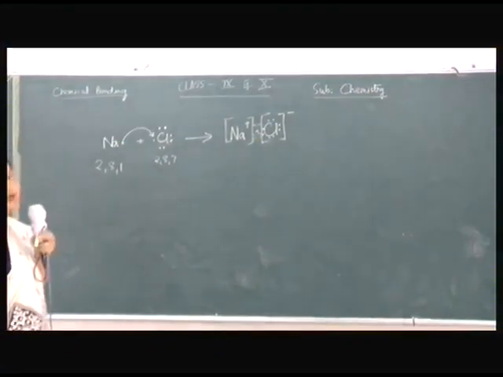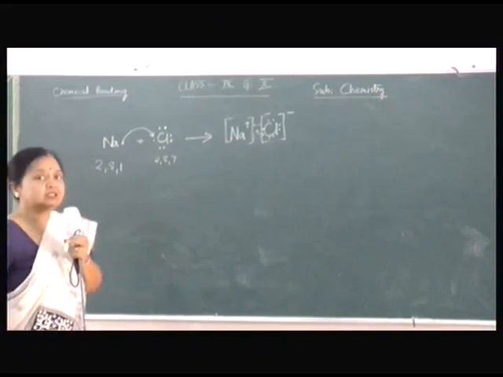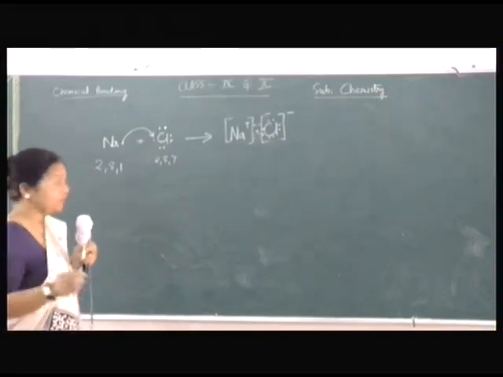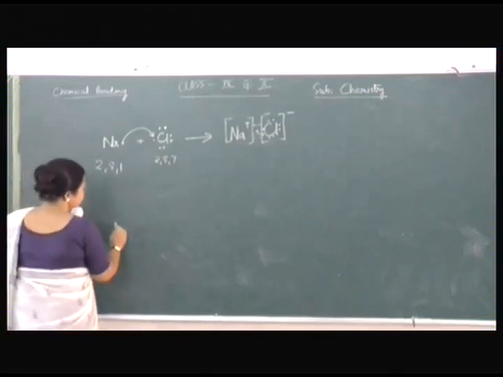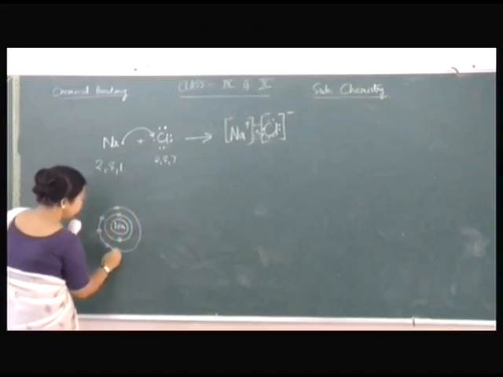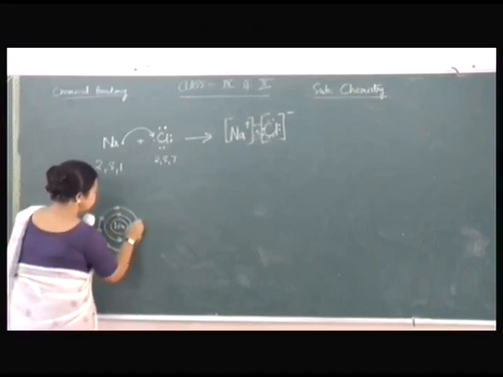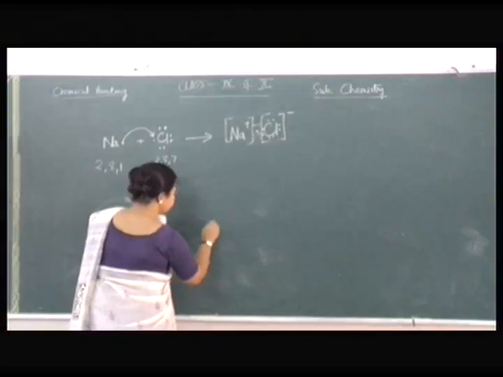Now in class 9, there is another structure, not for class 10, for class 9 only, the orbit diagram. Orbit diagram: sodium with its electrons, and chlorine in the center.